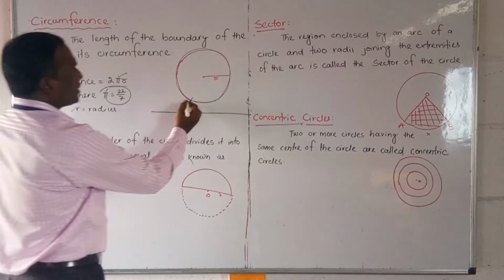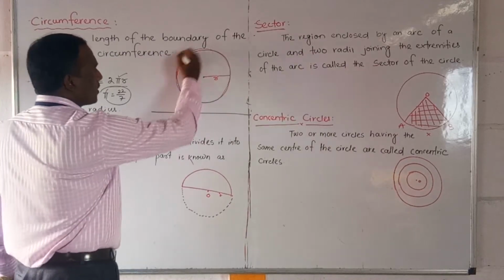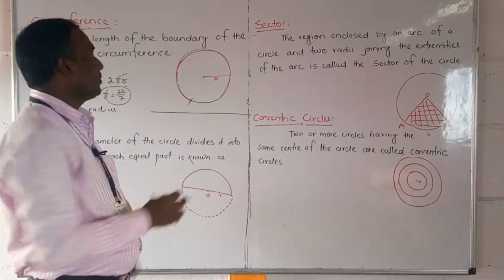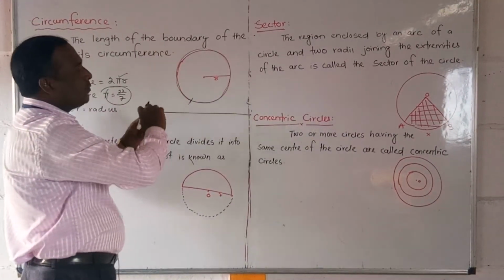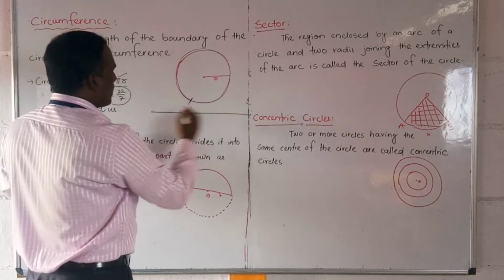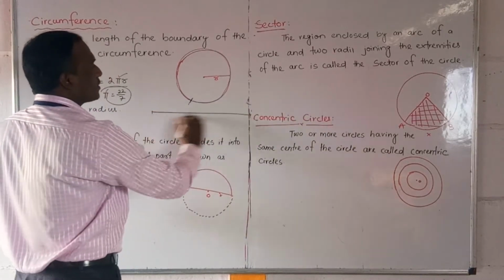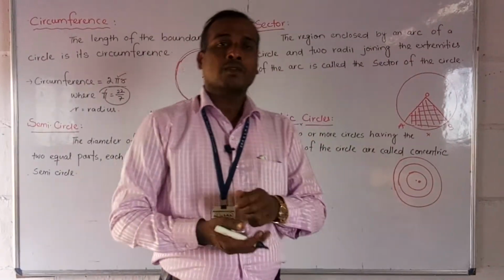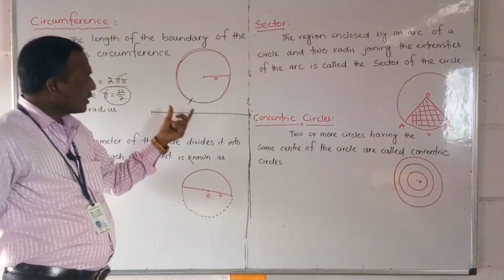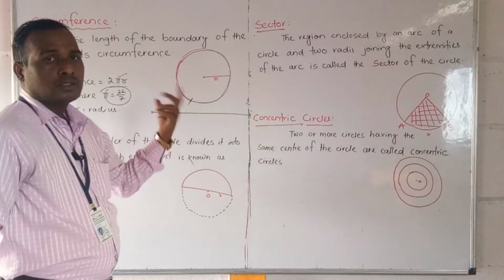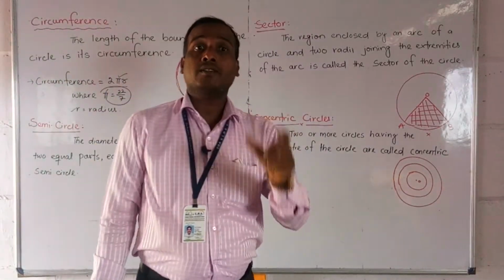So look here students. Suppose this is one circle made with one iron wire. We keep the wire bent in a circle. Suppose we cut it from here and straighten it, and measure from here to here. The length that comes is called the circumference of the circle. The length of the wire required to make this circle is the circumference. That means the length of the wiring.